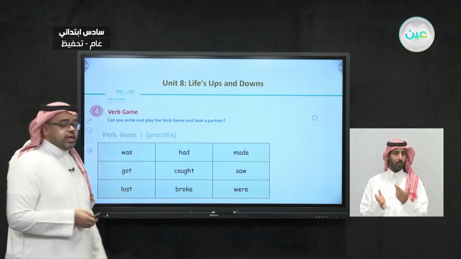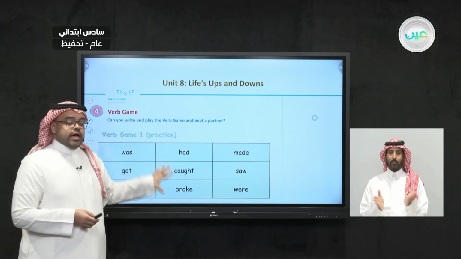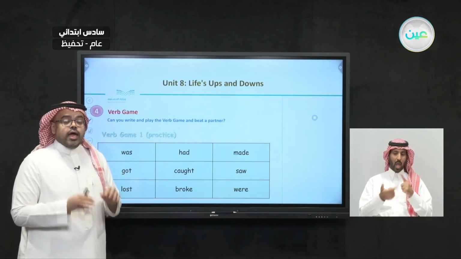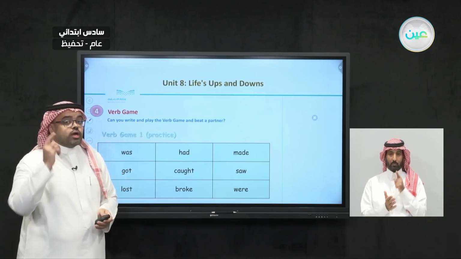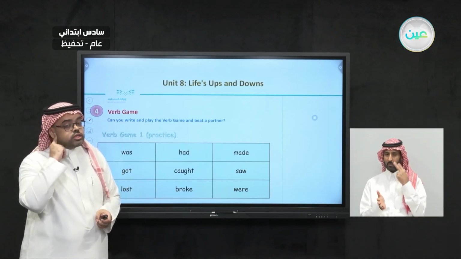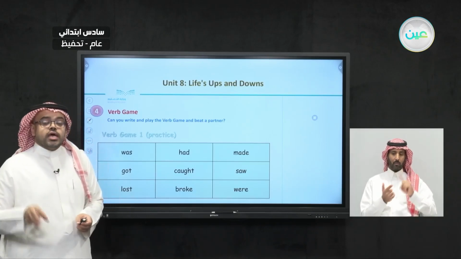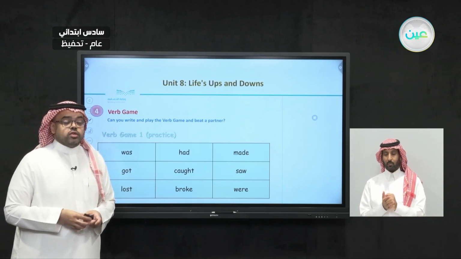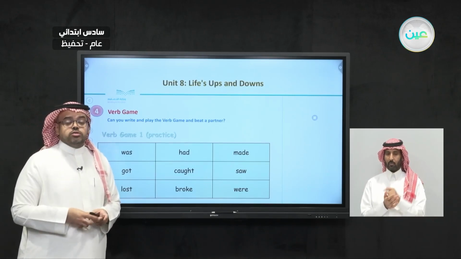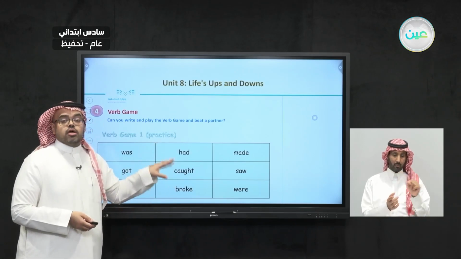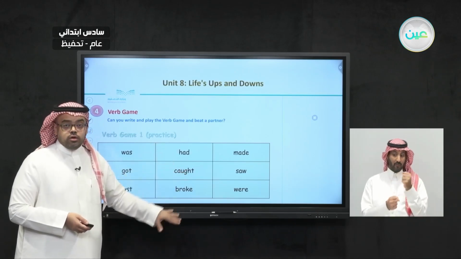So how will this game go? Here at this table, we have 9 verbs. What we're going to do is listen to the teacher saying different sentences. After the teacher does this, it is our turn to underline or circle the verbs that we heard.